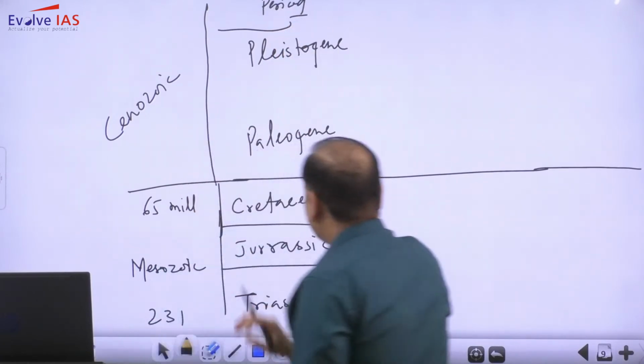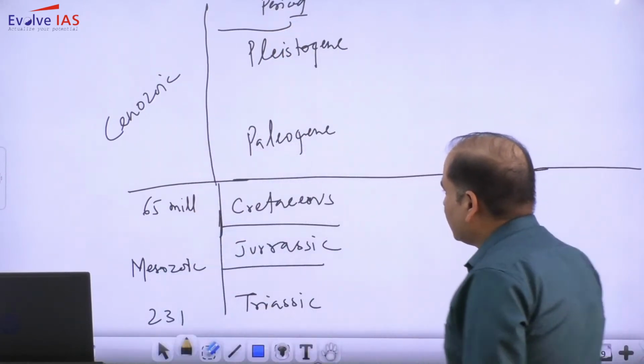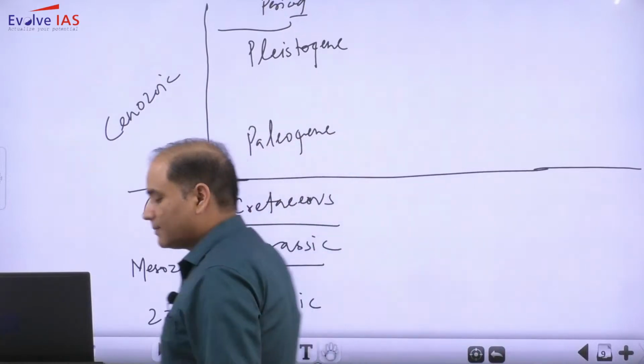Alright, so we have the Triassic period, the Jurassic period, and the Cretaceous period.